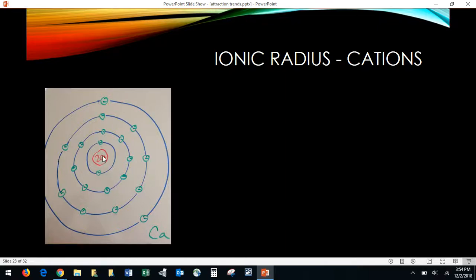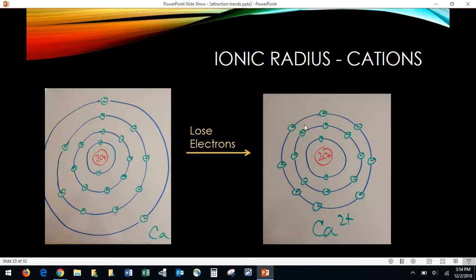If we make calcium into its ion, it has these two outermost electrons here that it will want to lose, which allows calcium now to have the outer shell, the 8 valence electrons of argon. So now it has 18 total electrons, just like argon, but 20 protons dragging those 18 electrons in. And because of that attraction, those electrons are going to be more drawn to that center nucleus, more drawn to that 20 protons, and that'll make it smaller compared to what it was before it lost those 2 electrons.